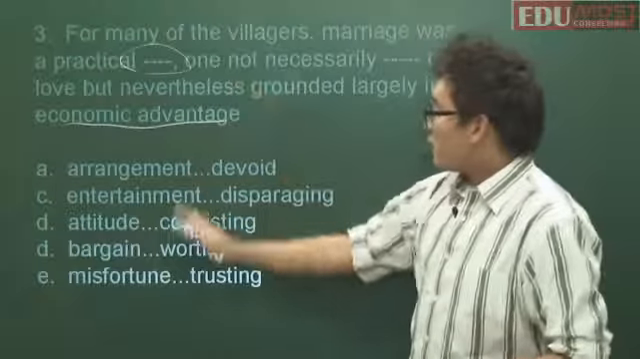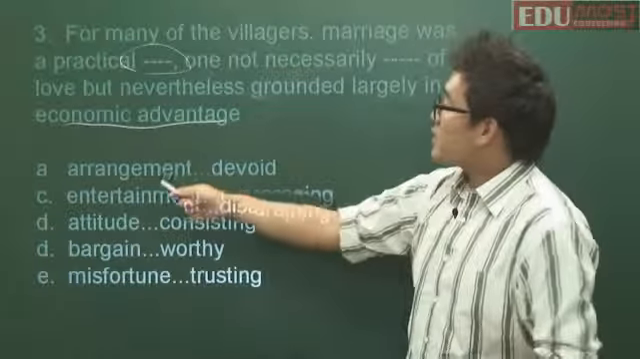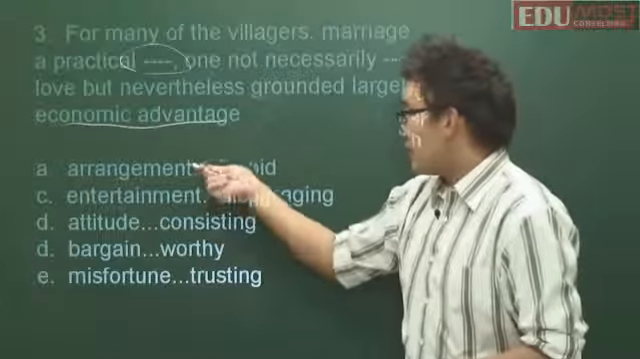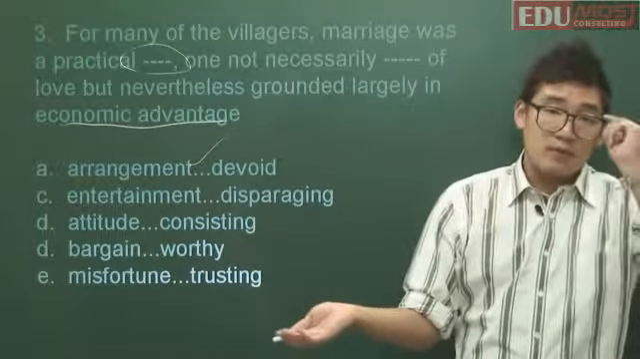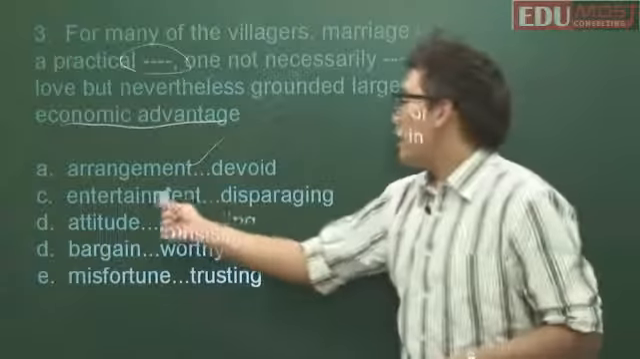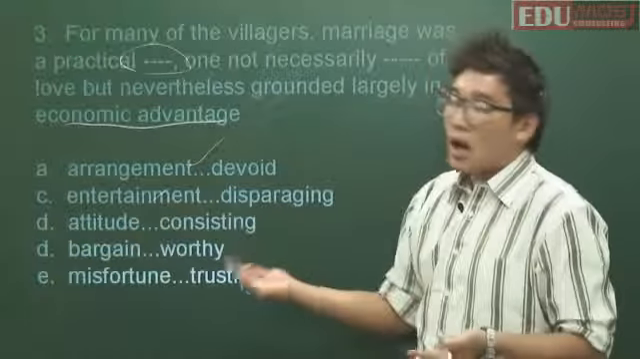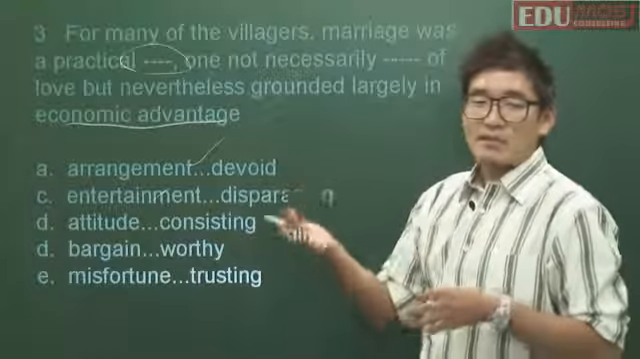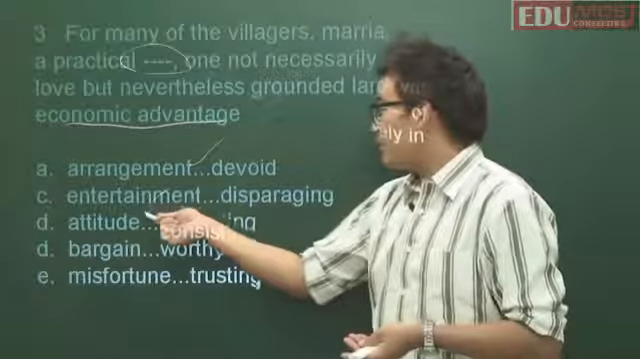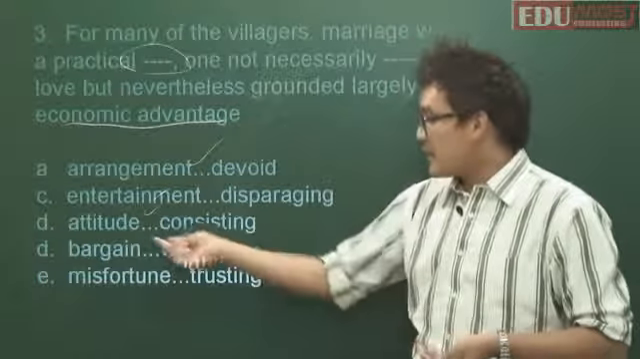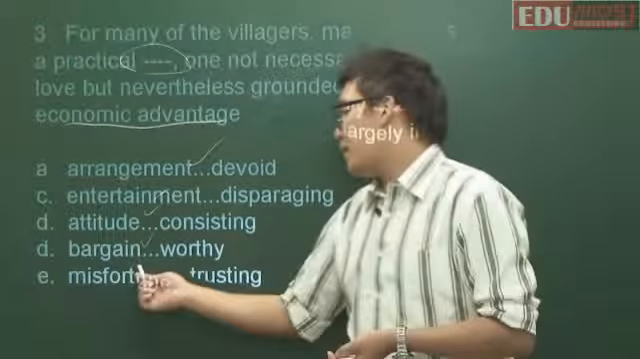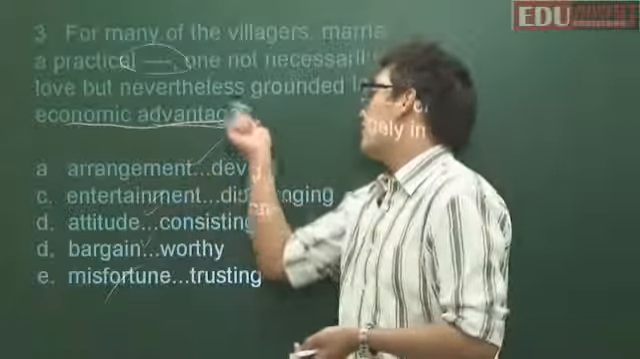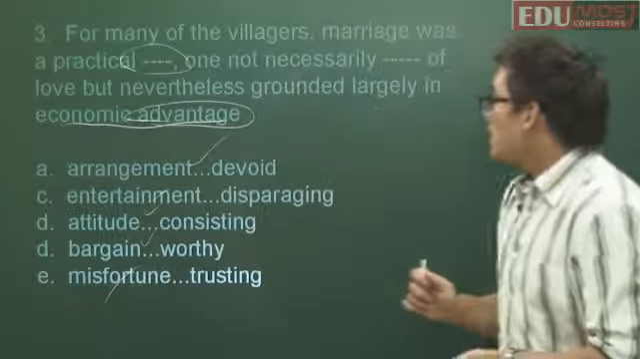So let's look at what the first answer choices are. Is it a practical arrangement? That could make sense, right? How about practical entertainment? No, they're not doing it for entertainment. They're doing it for economic advantage, right? Is it a practical attitude? Possibly, right? They go into it with a practical attitude for saving or making money. Is it a practical bargain? Definitely makes sense, right? And how about practical misfortune? No, right? Because again, they're going in it for advantage, economic advantage. So then out of A,